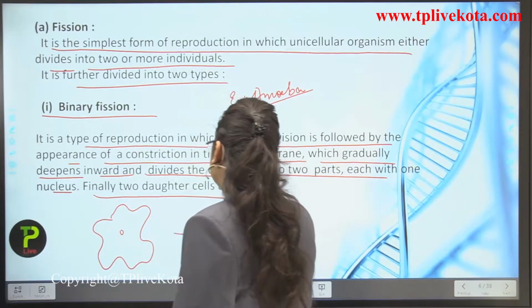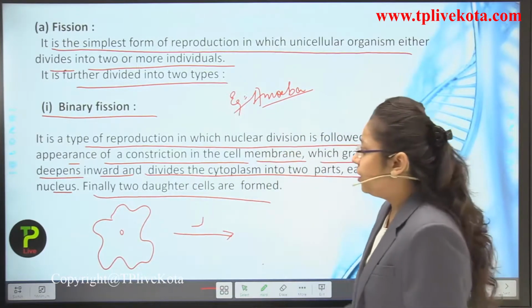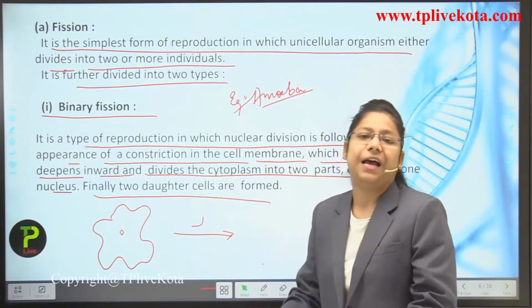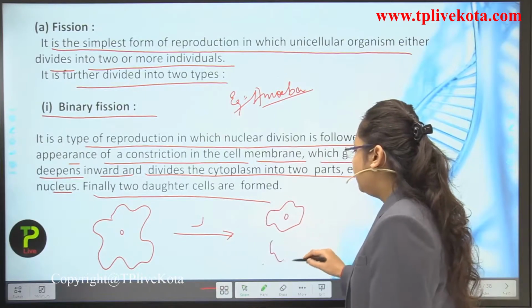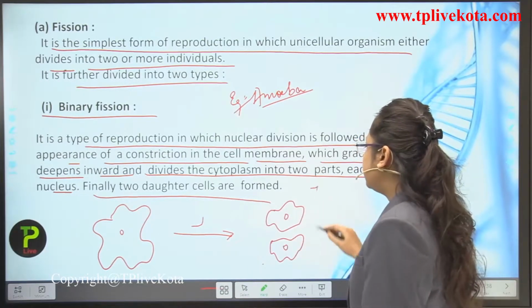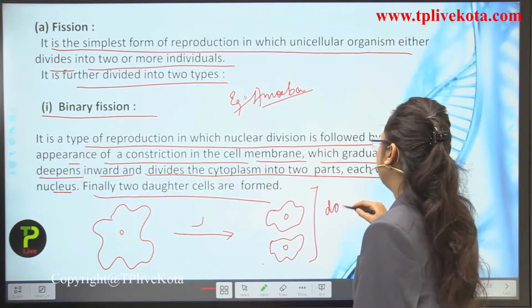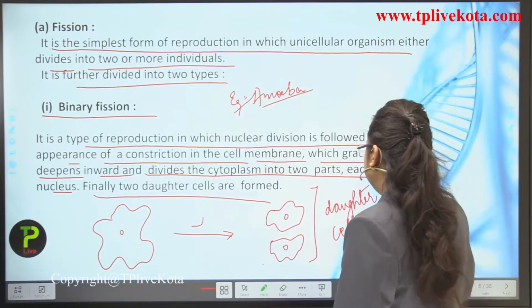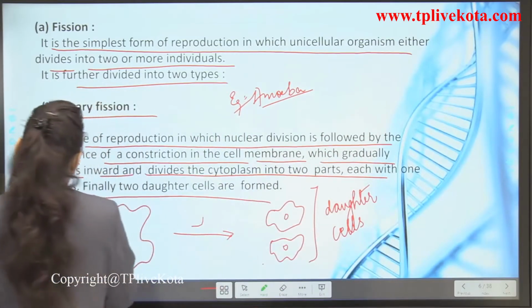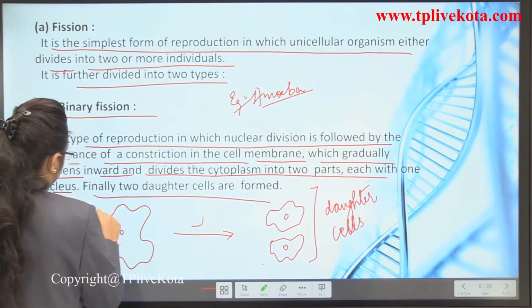This body will get divided. First the nucleus will divide, then the cytoplasm, and then two daughter cells are formed. The new cells or offspring produced are known as daughter cells, and this is the parent cell which is dividing and forming the new cells.